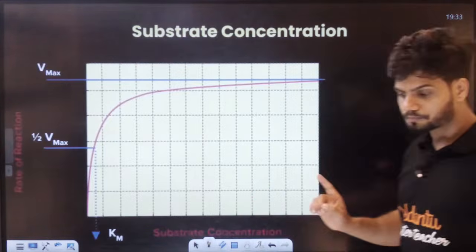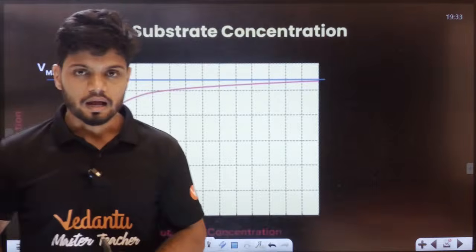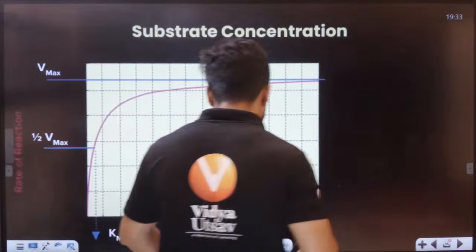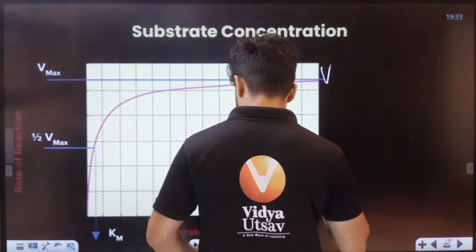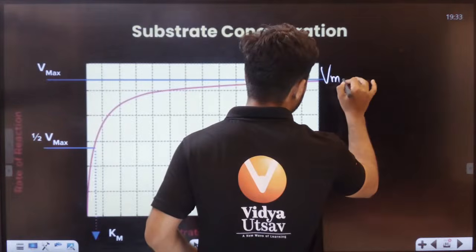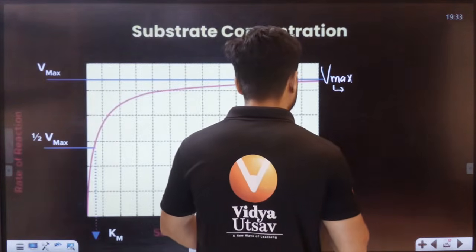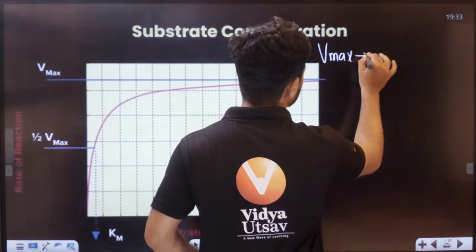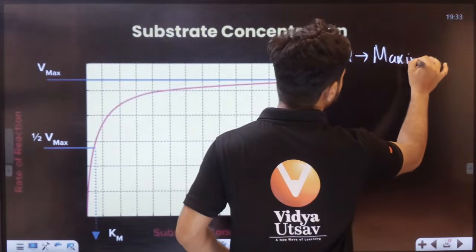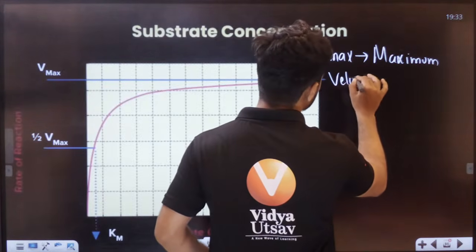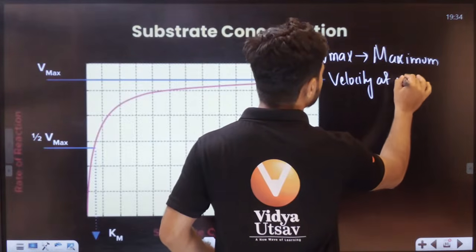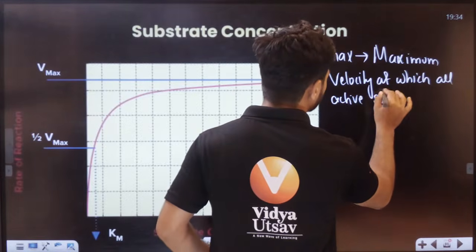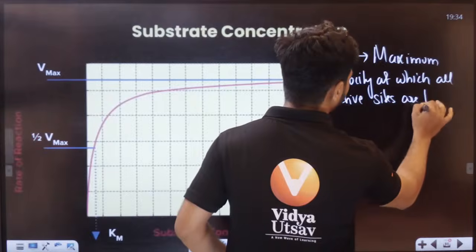Now students, there's something called Vmax here. Vmax is nothing but maximum velocity at which all active sites are filled.